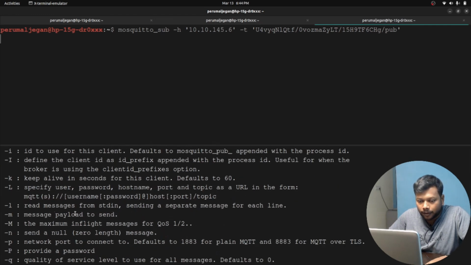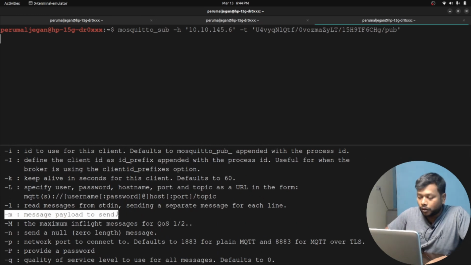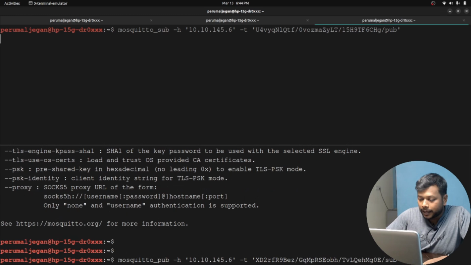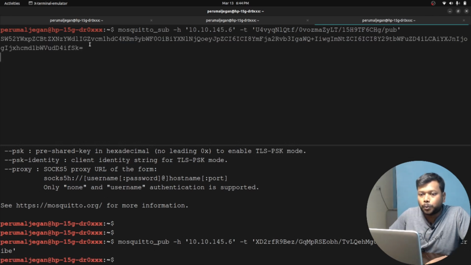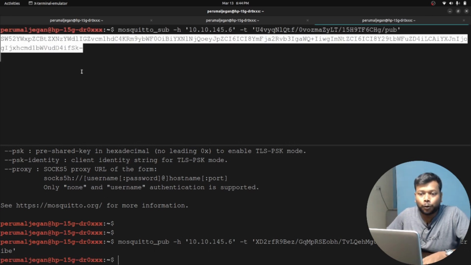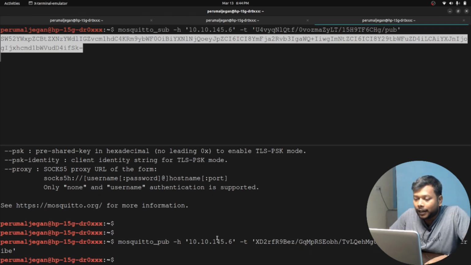Let's see that. Look at this one. Hyphen m can be used to supply the message. Well, let's do that. I'm supplying a message. The message is please subscribe. Well, it looks fine now. Let me press enter, and look at this one. We have got some base64 blob. So when we published something to this subscribe topic, it is received here because it is listening on that publisher's topic.